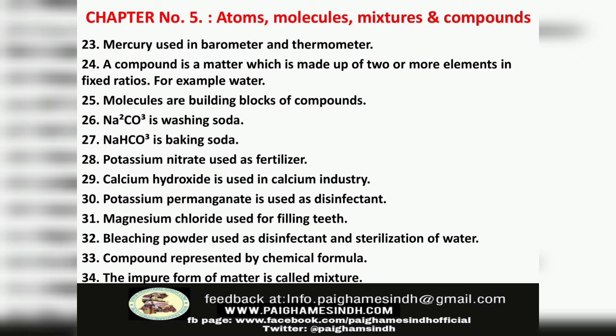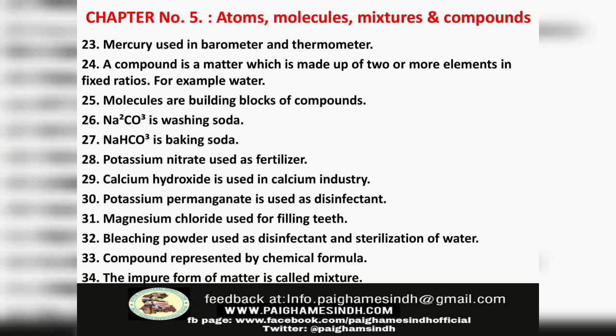Number 28. Potassium nitrate is used as fertilizer. Number 29. Calcium hydroxide is used in the calcium industry. Number 30. Potassium permanganate is used as disinfectant. Number 31. Magnesium chloride is used for filling teeth. Number 32. Bleaching powder is used as disinfectant and for sterilization of water.